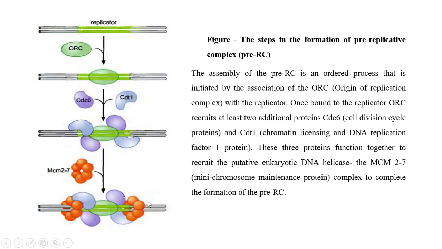So this is the pre-initiation, where the replicator sequence is recognized by the ORC, origin of recognition complex, which recruits the cell division cycle protein CDC6, CDT1 and mini chromosome maintenance proteins 2 to 7. All are assembled here and then the initiation process starts.